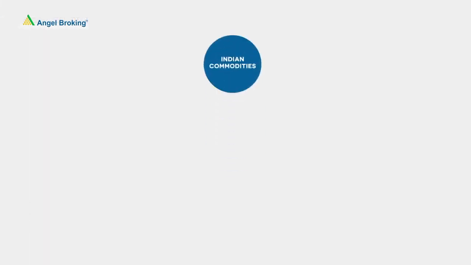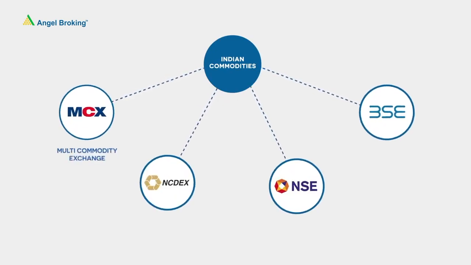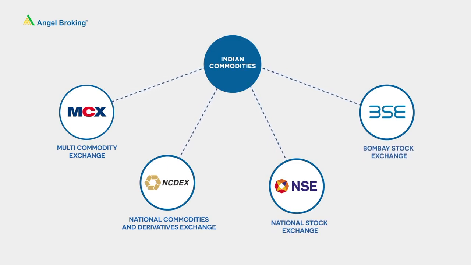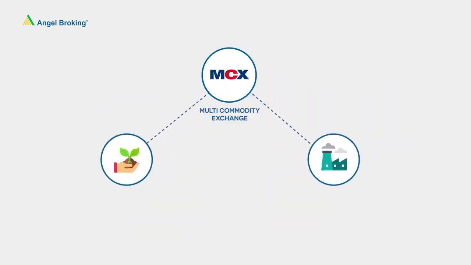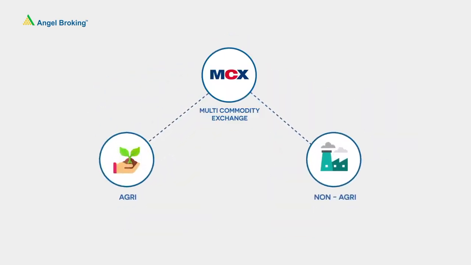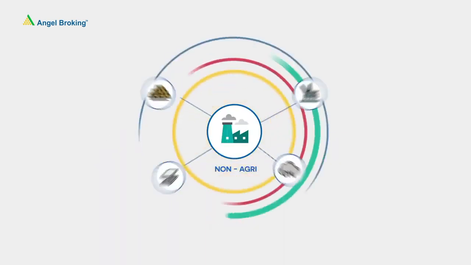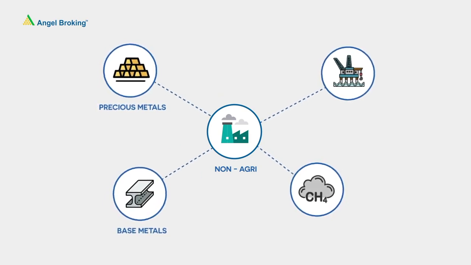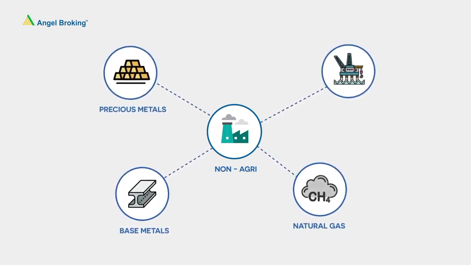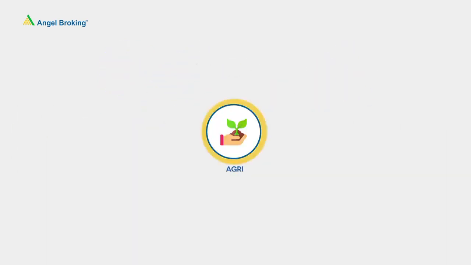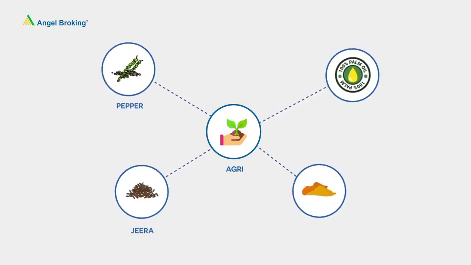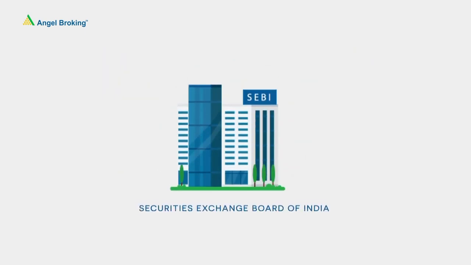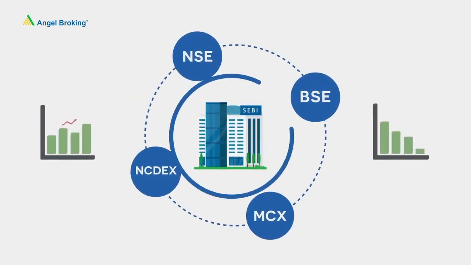Indian commodities are primarily traded in four exchanges: MCX and NCDEX, NSE and BSE. Commodities traded under MCX are classified into agri and non-agri commodities. Non-agri commodities can be classified into precious metals, base metals, energy sources such as natural gas and crude oil, and agricultural products such as pepper, jeera, turmeric, crude palm oil. SEBI regulates the commodities derivative trading in India.